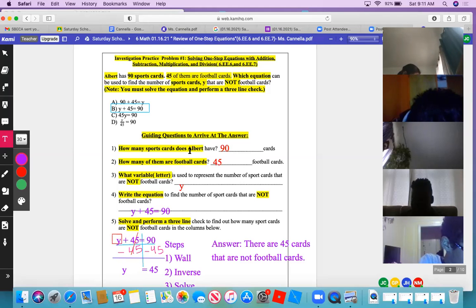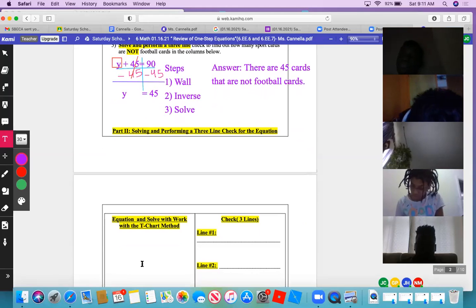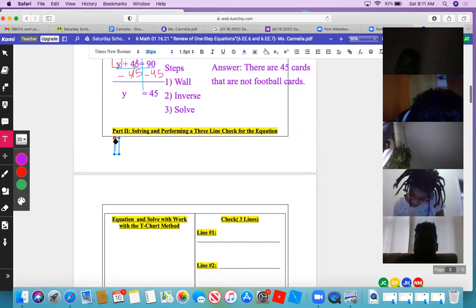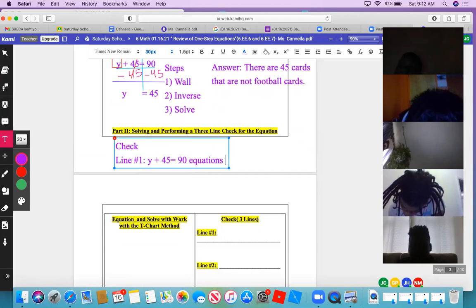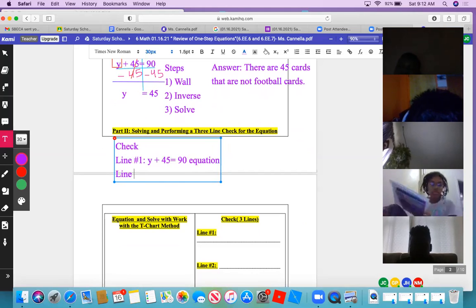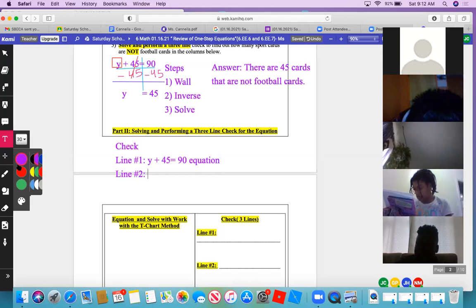Now, who else is trying to come in here? Okay, now we're going to do a 3-line check, Anaya. We already did this part, right? How do we do a 3-line check? Check. What's line 1? So line 1 is going to be the original problem, which is y plus 45 equals 90. Line 2 will be now that we know that 45 sports cards are not football cards, and we already know that 45 plus 45 equals 90.